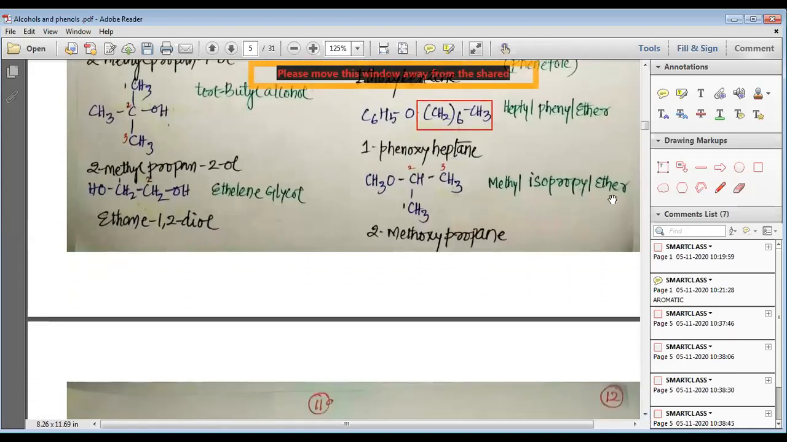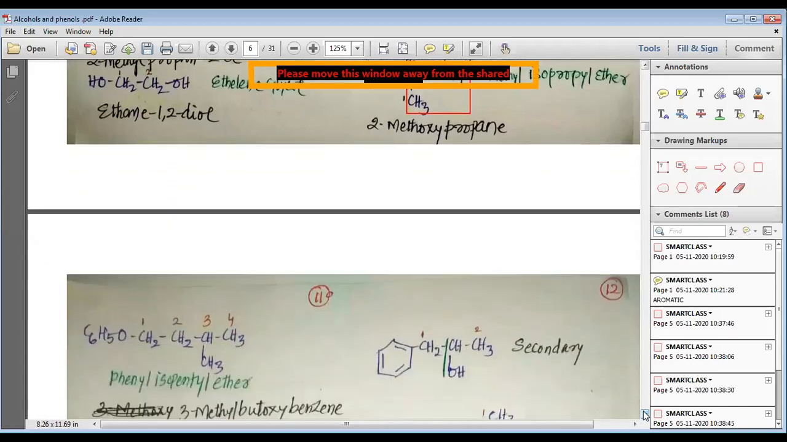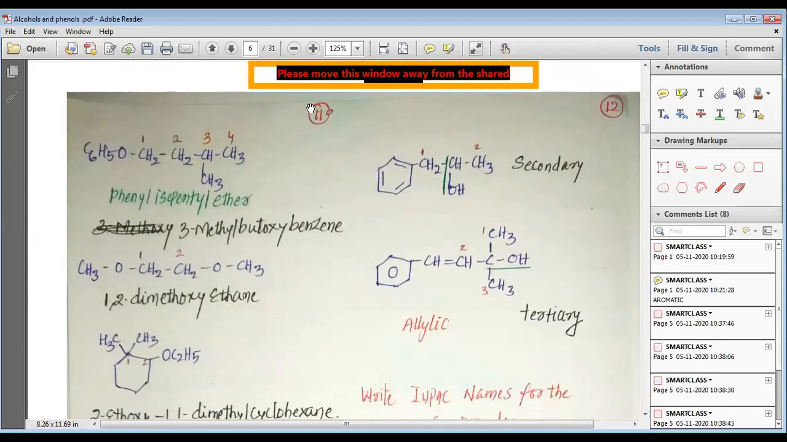Then we have methyl isopropyl ether. My dear students, you have the isopropyl group. Now, why do we call it isopropyl? Because the methoxy part is present on the second carbon, and that is why it is known as isopropyl. So with the red box, we have the isopropyl part, we have the methyl part, and the ether is oxygen. We can call it a methoxy group on the second carbon, so it is 2-methoxypropane.